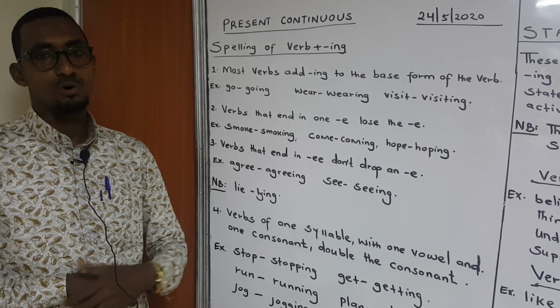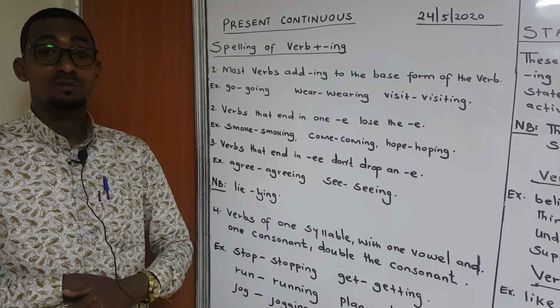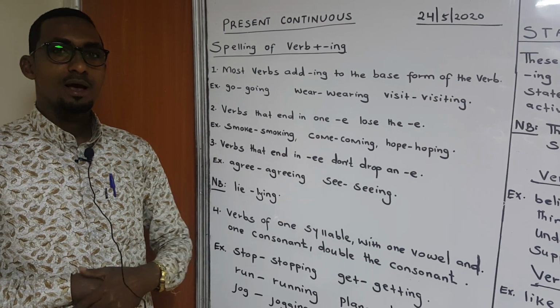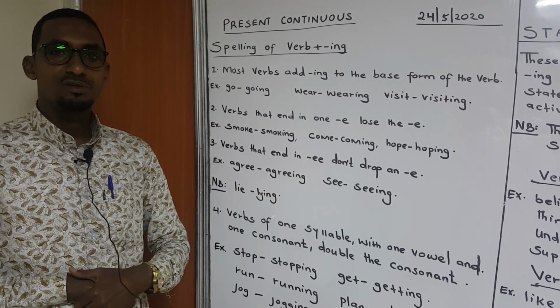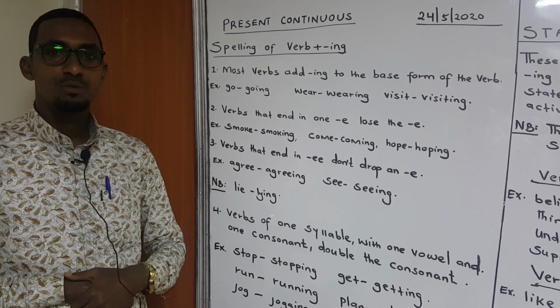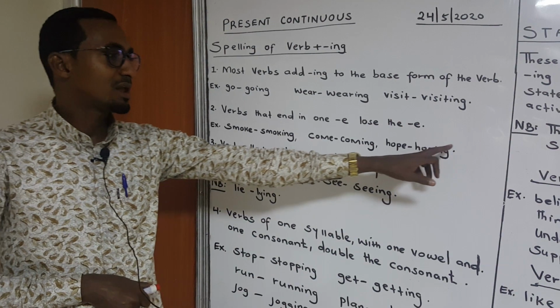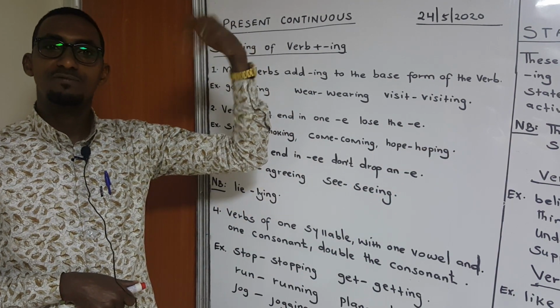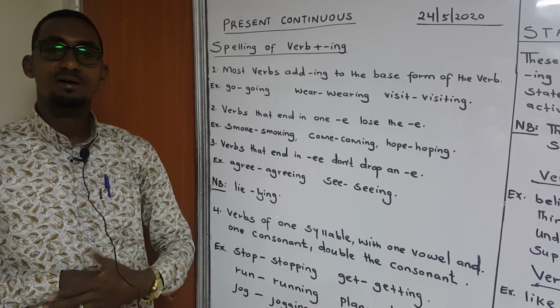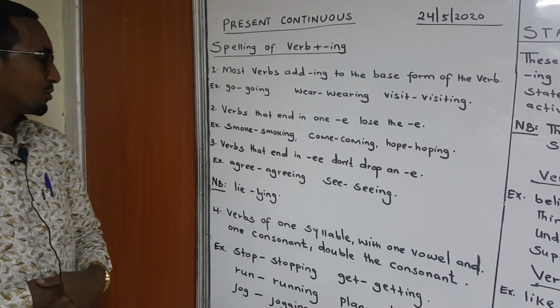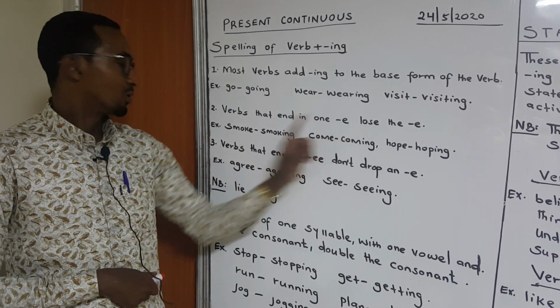My sister is coming tomorrow. That is the present continuous for the future plan. Hope. Rajo. Remove the e, add ing, hoping. Yeah, we are hoping to be successful. Yes, and then the last one you can also have this example like write, writing. Yeah, so you should always follow this rule.